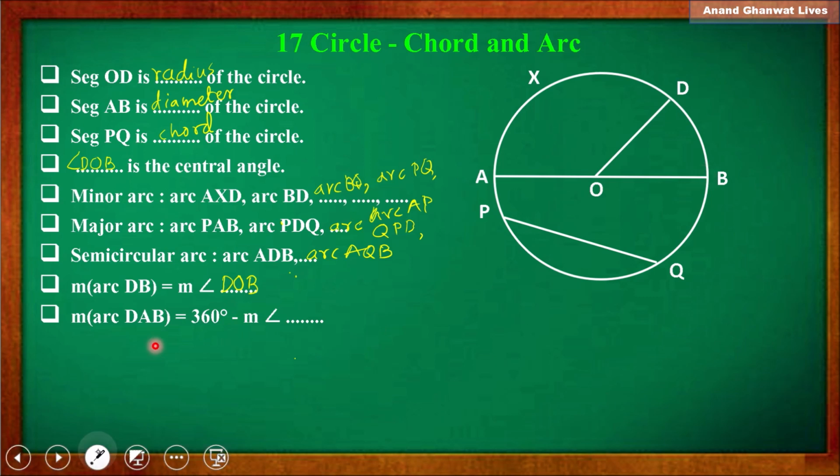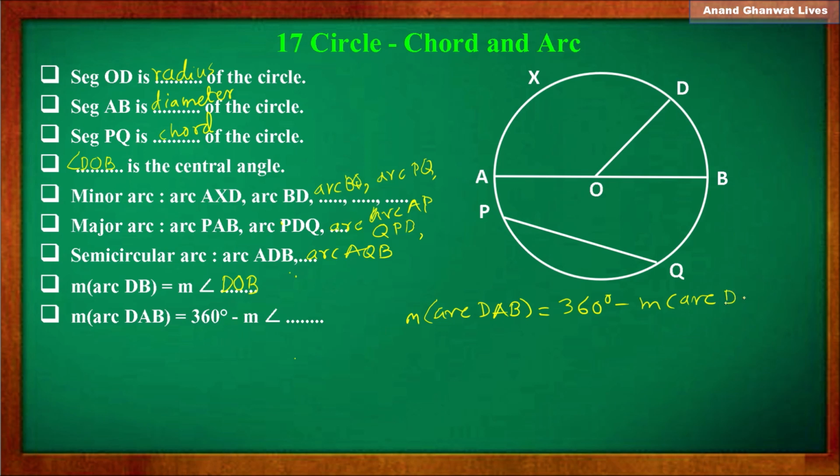So therefore measure of arc DAB is equal to 360 degree minus measure of arc DB. Now measure of arc DB is equal to measure of angle DOB. So 360 degree minus measure of angle DOB. So write down your answer. So in this way we have revised our previous knowledge.